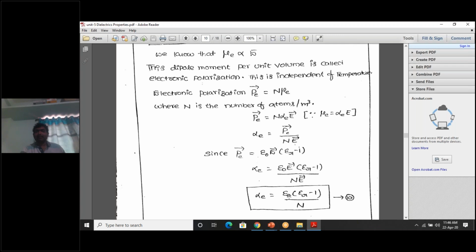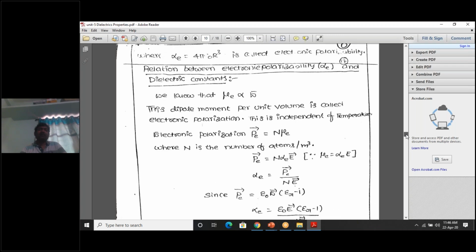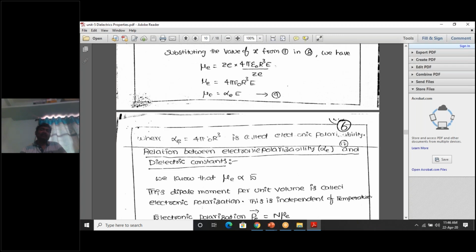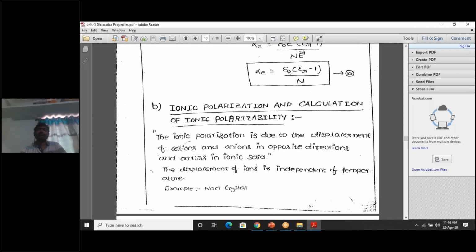Epsilon naught into epsilon r minus 1 divided by N. So this is another expression for alpha E. We have two expressions for alpha E. Electronic E means electronic, alpha means polarizability. So the first expression for electronic polarizability is 4 pi epsilon naught r cube. The second expression for the electronic polarizability is epsilon naught into epsilon r minus 1 divided by N. There are two derivations.